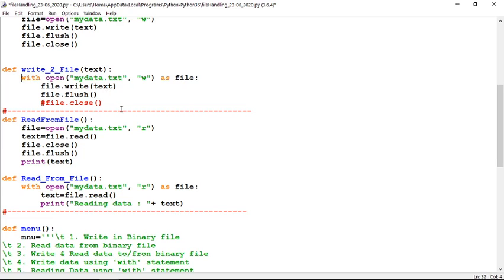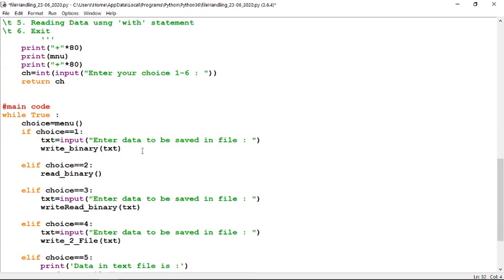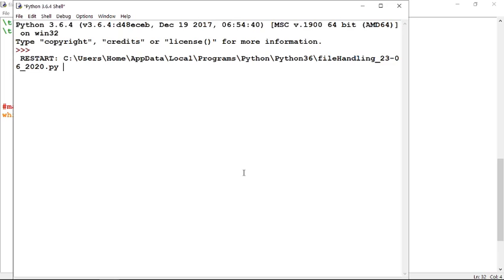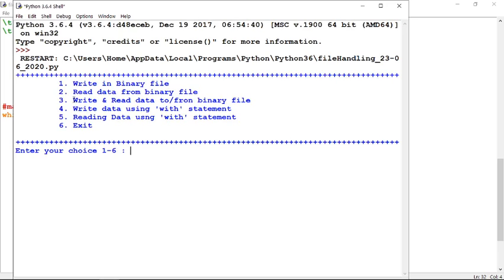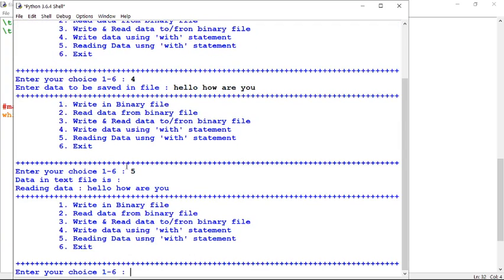Now check the running function. I'm running the menu we already discussed in the previous topic yesterday. Here I'm writing data using option 4, using with. So I'm using 4 and I'm writing hello, how are you? And it is saved. Now I want to display, so I'm using the fifth option, and it is displayed here: hello, how are you? So this is the common way to do file handling using the with statement.